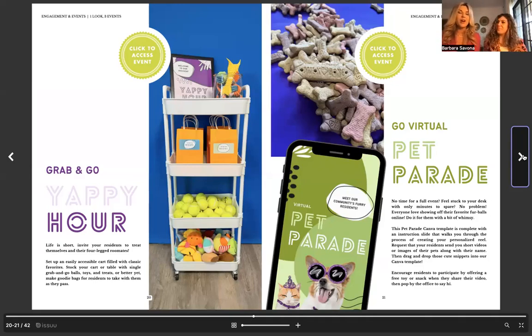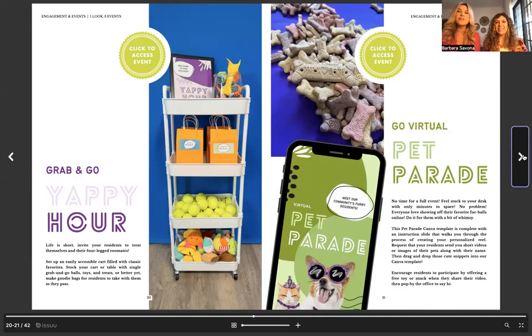What I love about that cart is that you literally could put it anywhere. So if you wanted to set it up in your dog park at the end of the day when people are taking their dog for a walk, you could. It doesn't have to be inside. It could be really anywhere. And I think this cart we got off of Amazon, but IKEA has some cool ones too. I have one at home too, from IKEA.